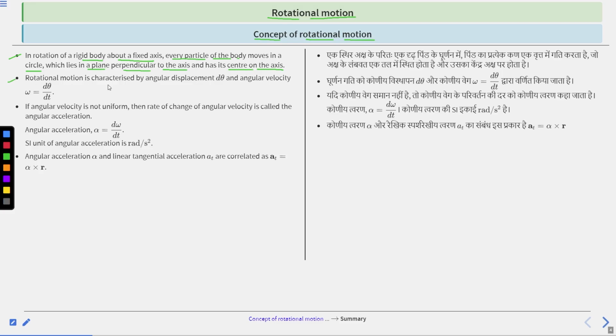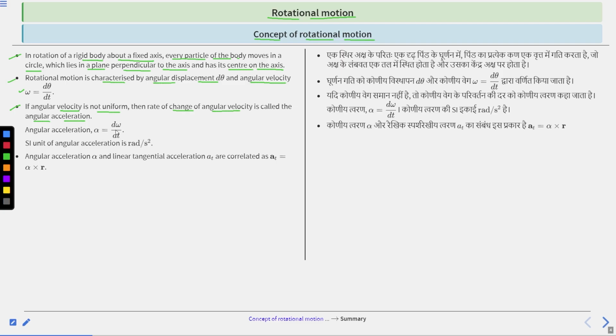where rotational motion is characterized by angular displacement d theta and angular velocity omega, where omega is equal to d theta divided by dt. If angular velocity is not uniform, then the rate of change of angular velocity is called angular acceleration. Clear? If the angular velocity omega, which is equal to d theta divided by dt, is not uniform, then the rate of change of angular velocity is called angular acceleration, where angular acceleration alpha is equal to d omega divided by dt.